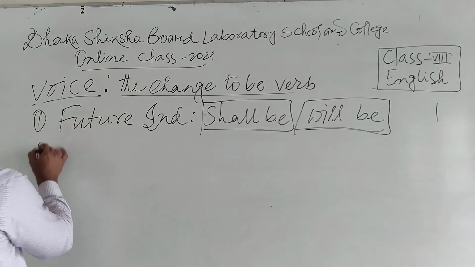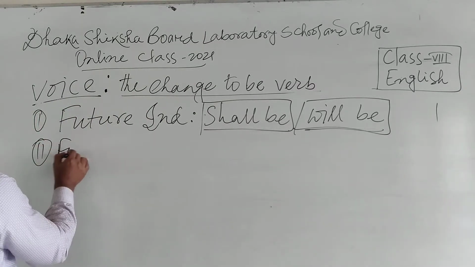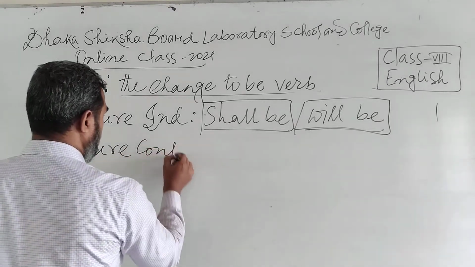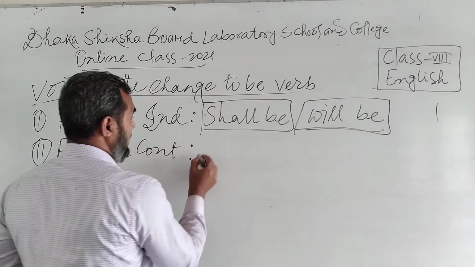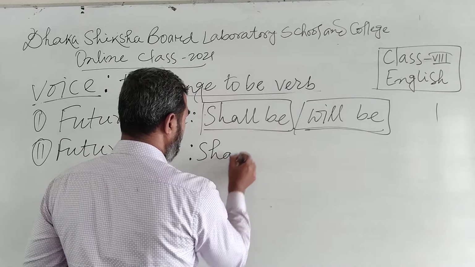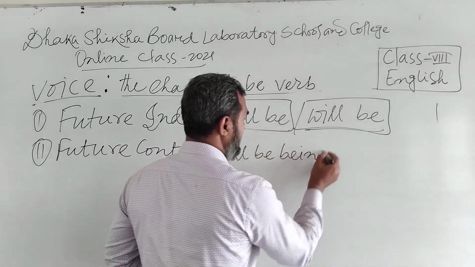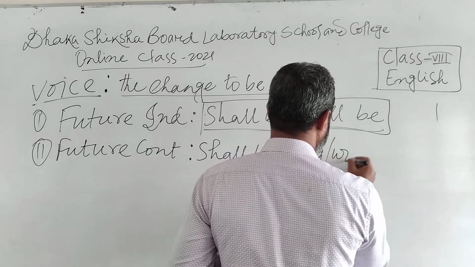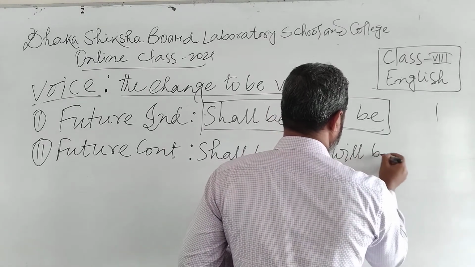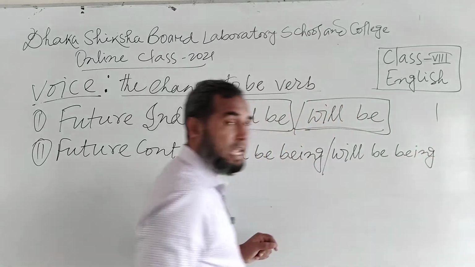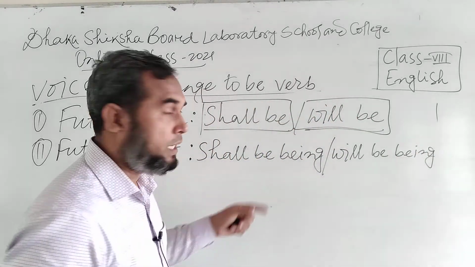And we can go for the second one, that is future continuous. Shall be, and then will be.